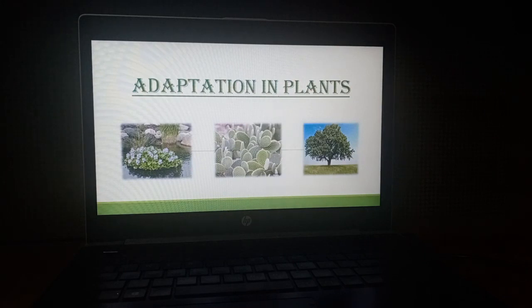So students, here we are studying our chapter, that is adaptation in plants. Today I am giving you a quick recap of this chapter that we have already learned, and then we will do some question answers, and after that from tomorrow's session we will start our next chapter. So let's move forward, students.